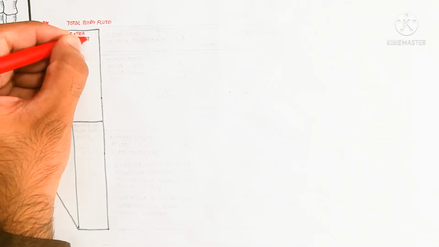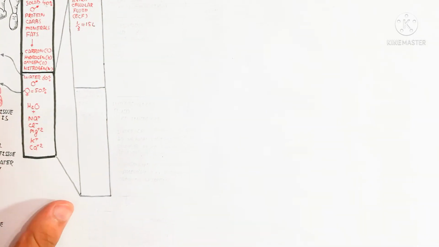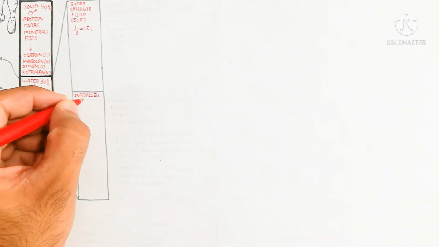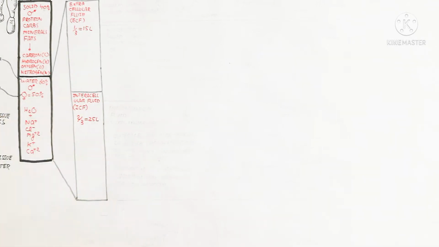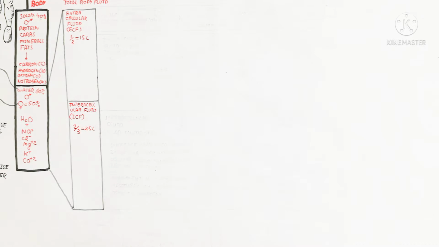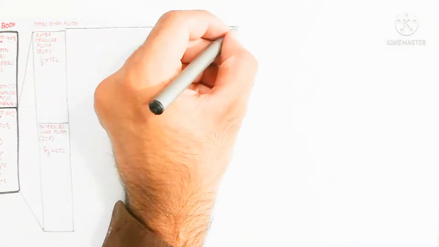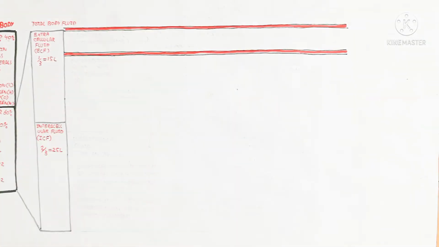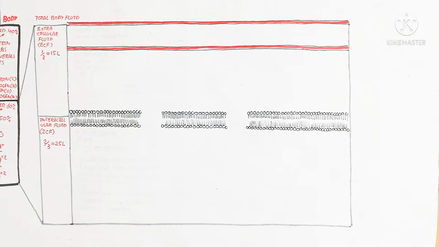Here you can see the total body fluid. The total body fluid is classified into the extracellular fluid, ECF, which is 1/3, equal to 15 liters, and the intracellular fluid, ICF, which is the 2/3 part of the body, 25 liters.